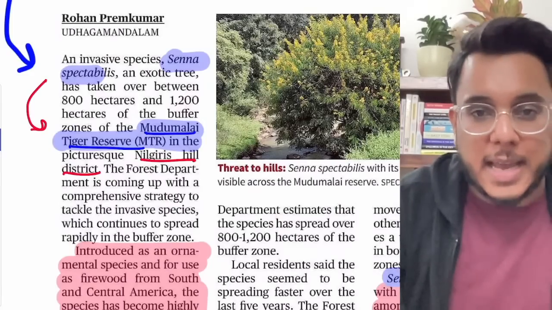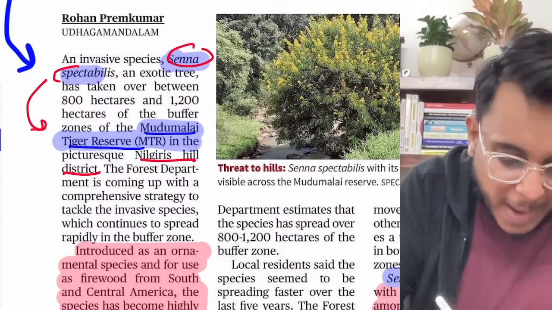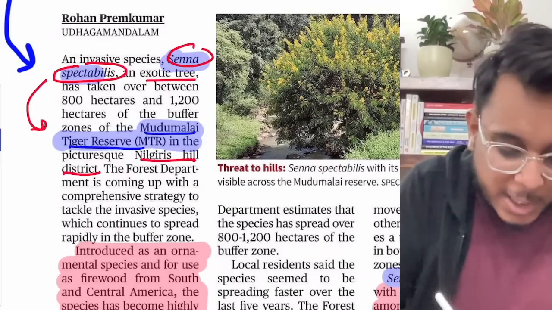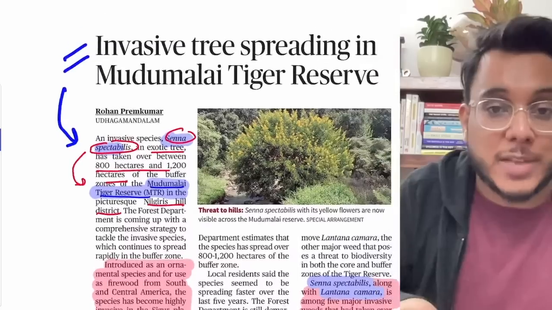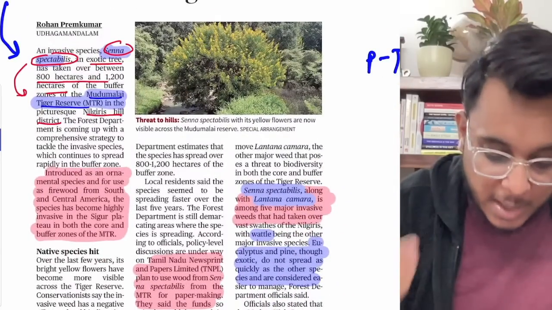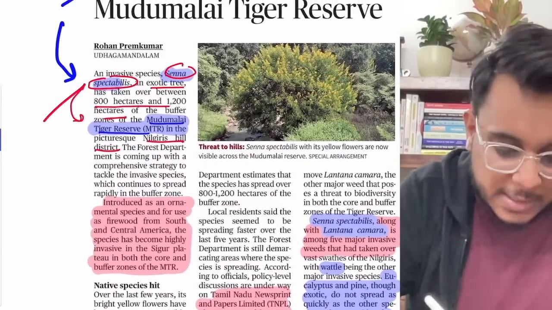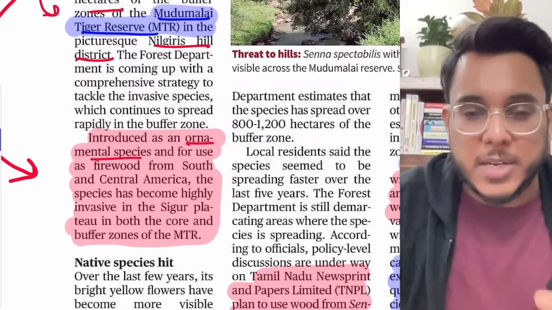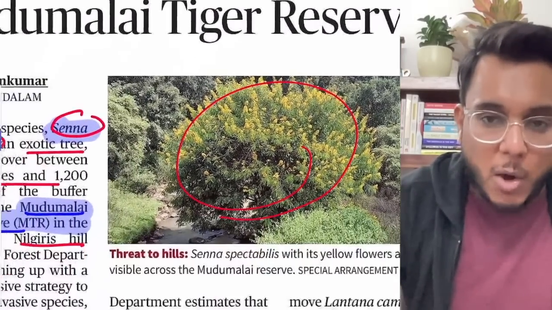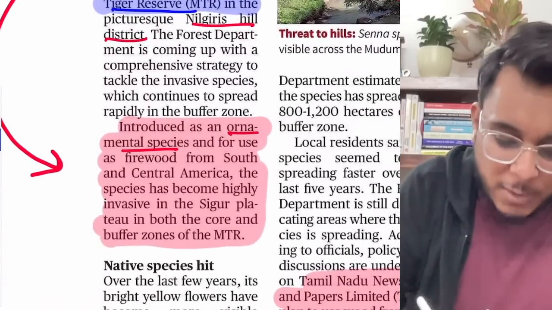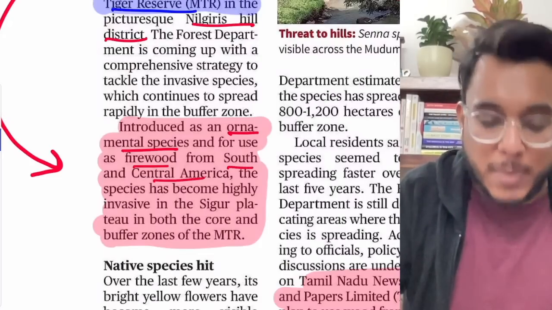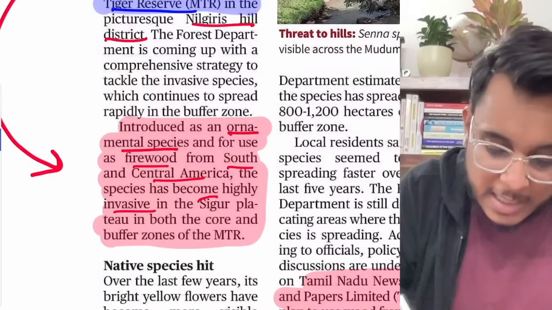Now, within the Mudumalai Tiger Reserve, the Senna spectabilis, which is an exotic tree. Exotic means it is from outside. It has taken over 800 to 1200 hectares of the land, and the native species are being compromised. It was introduced as an ornamental species. Ornamental means the tree looks very beautiful. So it was introduced for ornamental purposes and for firewood from South and Central America. There it is a native species, but now it has become invasive in the Sigur Plateau.